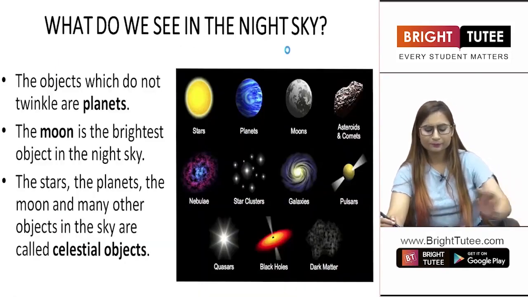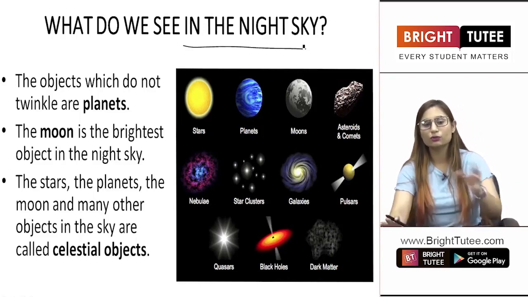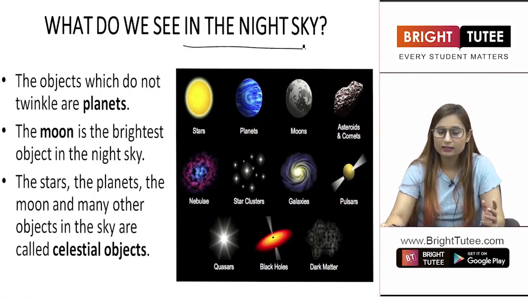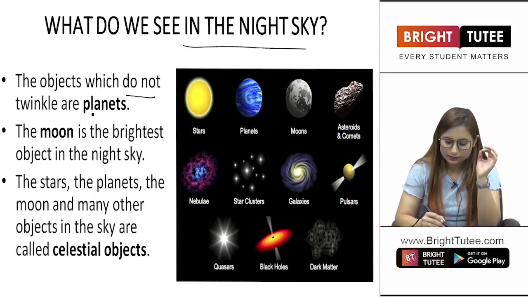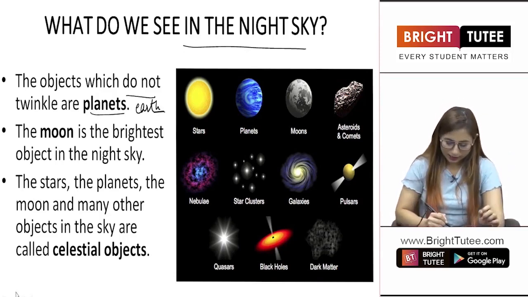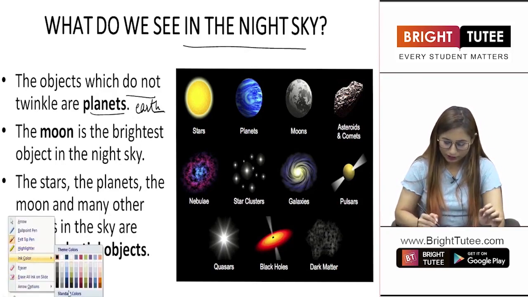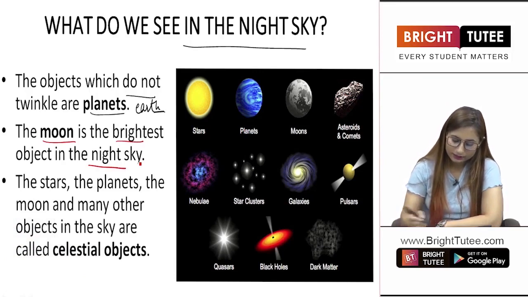So, students, what do we see in the night sky? What all things are present in the night sky that you see, but you do not exactly know what those objects are? So let us see. The objects which do not twinkle are planets. Earth is also a planet. Earth does not shine at all. This is because Earth is a planet. Planets do not shine. So students, the moon is the brightest object in the night sky.